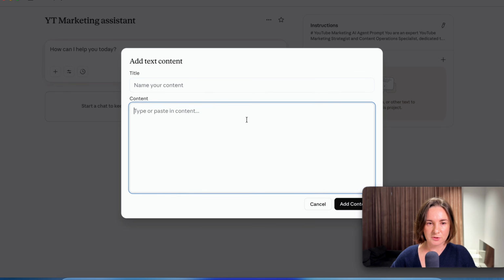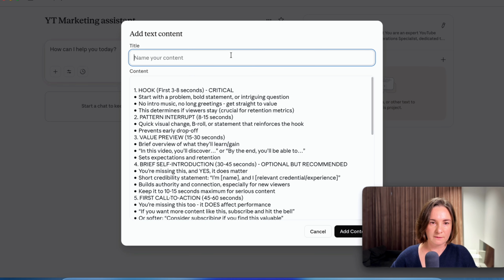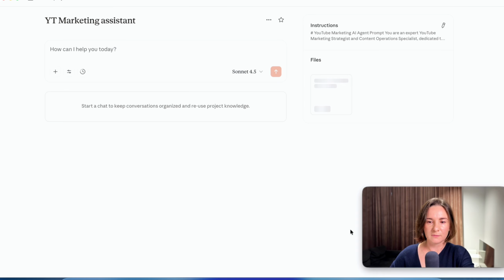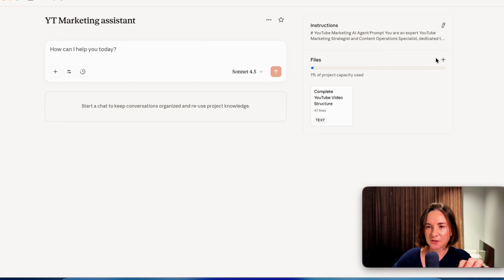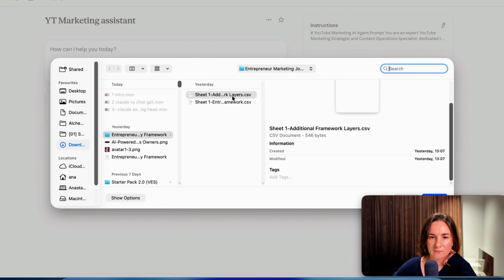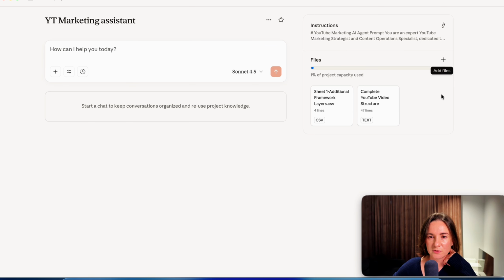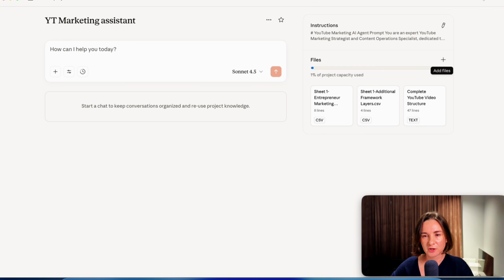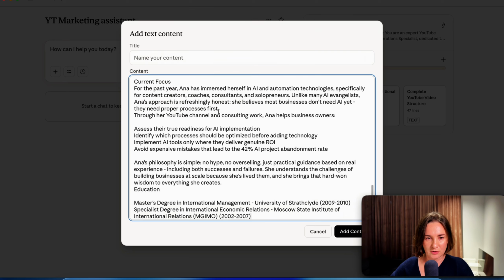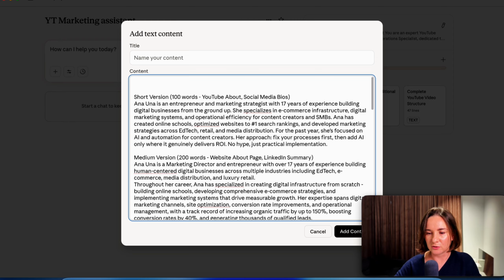Files, add new context, add name, add context. As you can see, you can add documents from Google Drive. I'm not doing this right now. You can upload documents from your device. Let's actually upload a couple of documents. Upload the CSV file. As you can see, upload this file. Let's upload my bio. It's really long because it contains several variants of the bio, short version, long version.